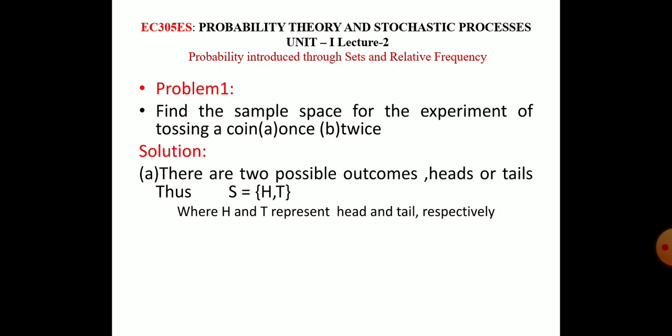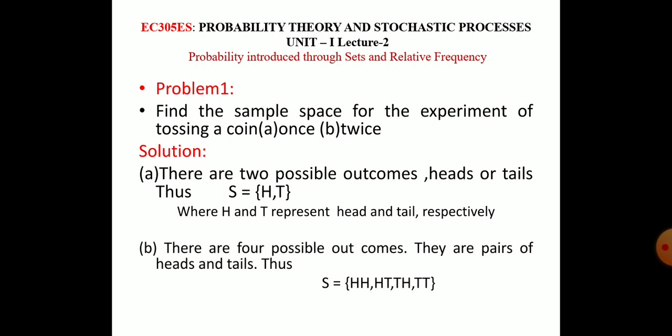Suppose we toss a coin twice, what is that? There are four possible outcomes. They are pairs of heads and tails.